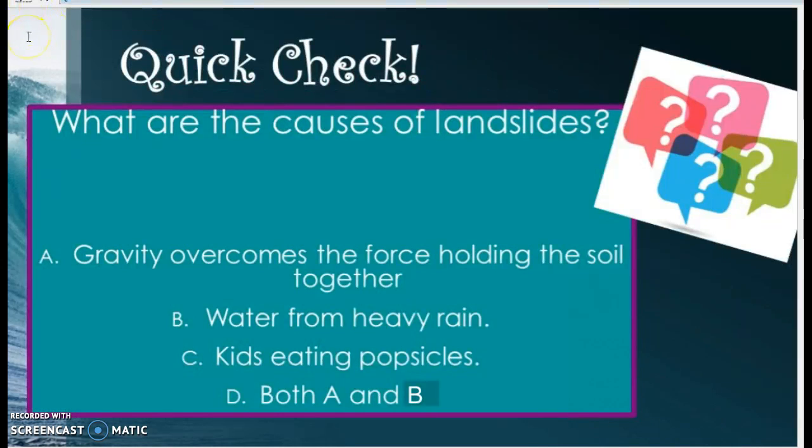All right, let's do a quick check. What are the causes of landslides? Is it A, gravity overcomes the force holding the soil together, B, water from heavy rain, C, kids eating popsicles, or D, both A and B? Go ahead and answer the question now.